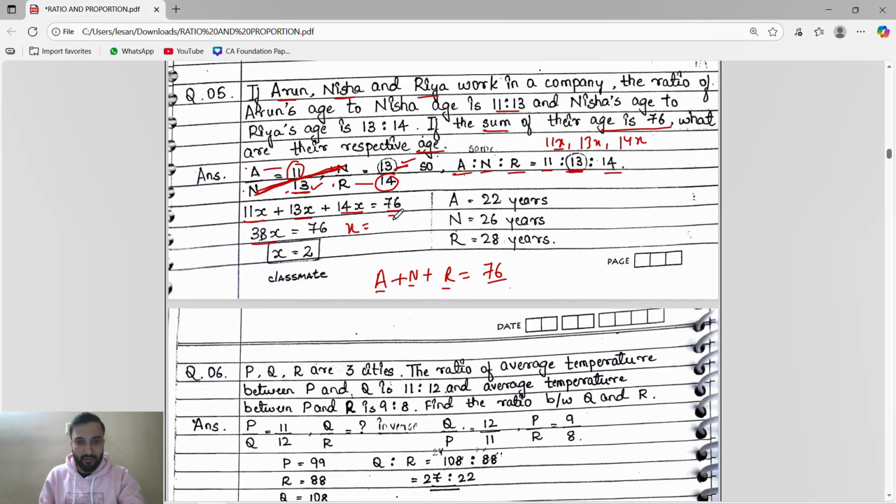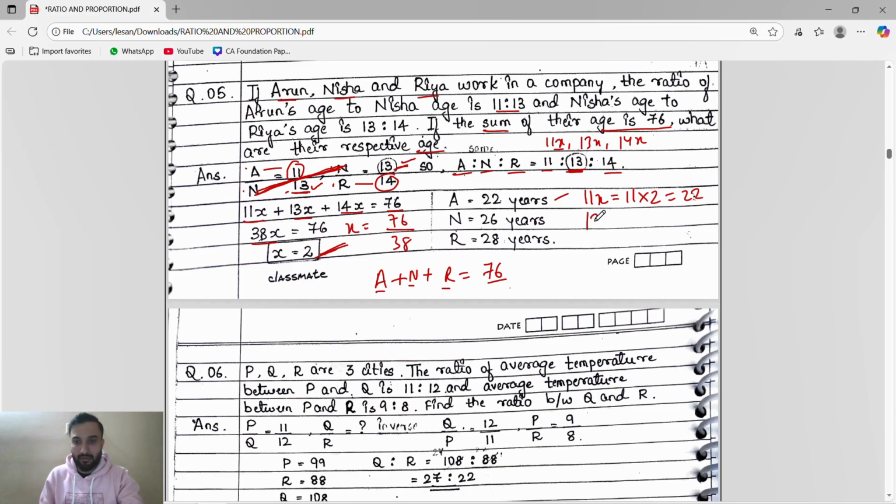x is equal to 76 by 38, so x is equal to 2. So Arun's age is 11x. We know x is 2, so what will happen? 11 times 2 is 22. Right? Arun's age is 11x, the x value is 2, 11 times 2 is 22.